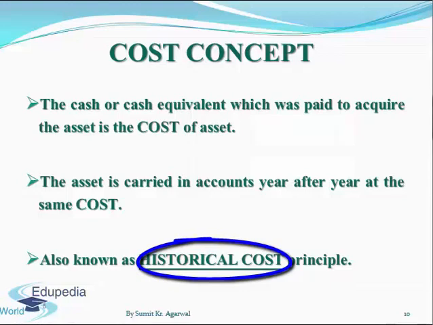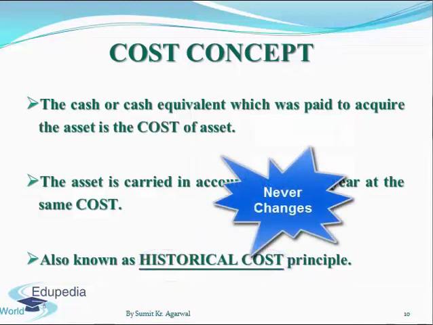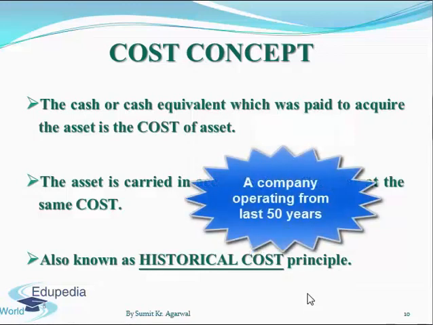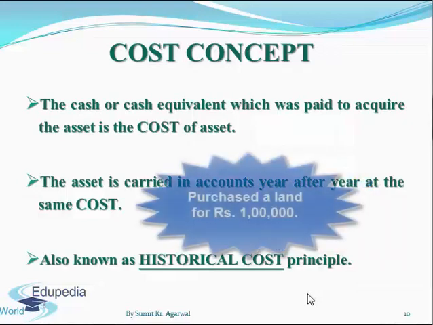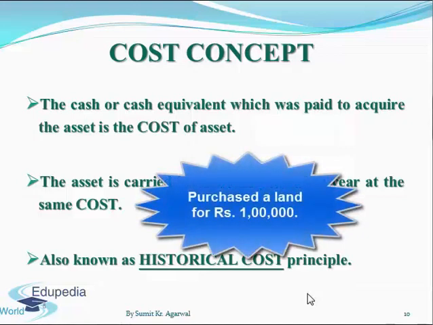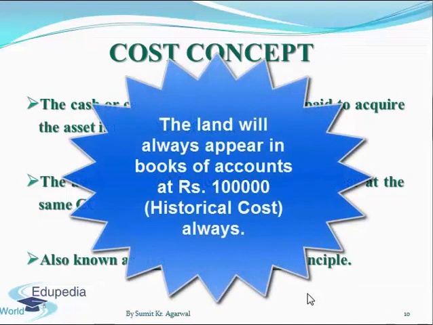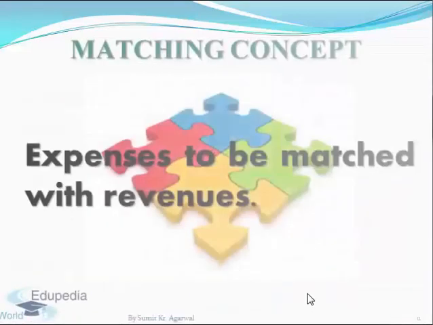This cost or historical cost of an asset is never changed even if the price of this asset changes in the market. For example, a company has been doing business for the last 50 years. In its first year of business, it had purchased one land for rupees 1 lakh. Even after 50 years of business and maintaining the accounts, that land will appear at the same value of rupees 1 lakh in the accounts of this company.